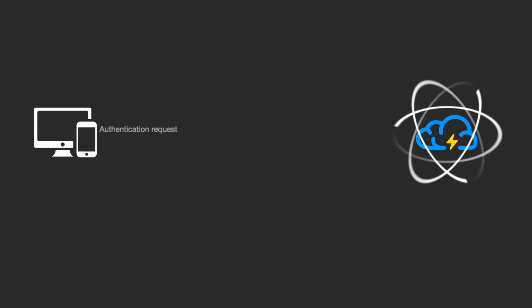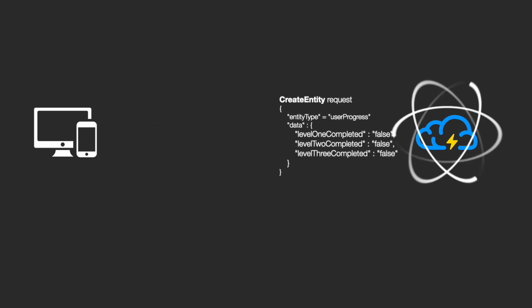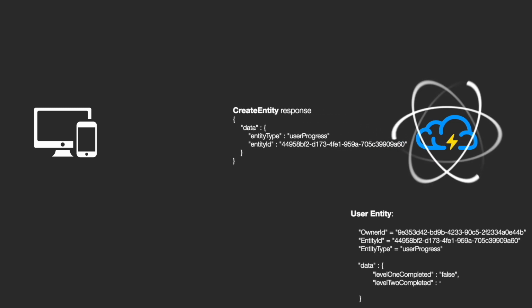First, the user opens the app and authenticates with brainCloud. On a successful authentication response, the getEntitiesByType request is invoked, passing in the entity type to return. If the response contains an empty array of entities, that means that the user entity for the supplied entity type has not been created yet for this user. As a result, the create entity request is made, passing in the entity type, the JSON data object, and the ACL as parameters. The user entity is created on the server and a response is returned.